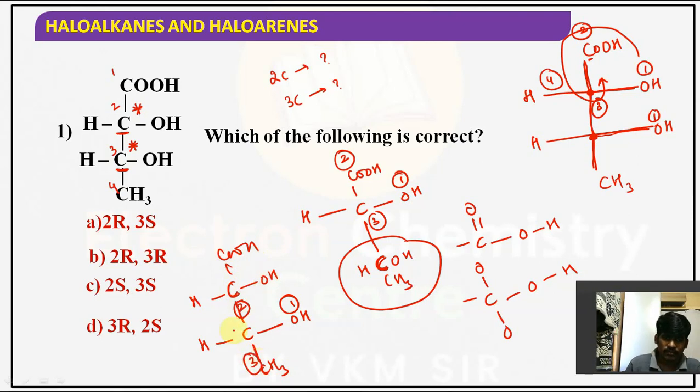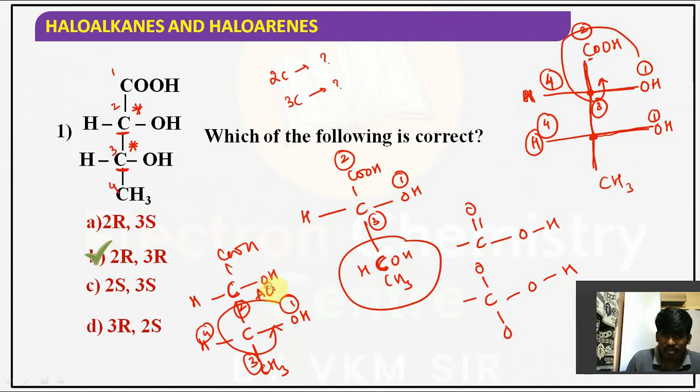Third priority, fourth priority: 1 to 2, 2 to 3, 3 to 4. Obviously, we get the answer now. Check it carefully. Why is the configuration different? You can check it here. H is 4, so it is also the fourth priority. I am giving it here 1, 2, 3, 4. What we got at this carbon is also 1, 2, 3, 4.